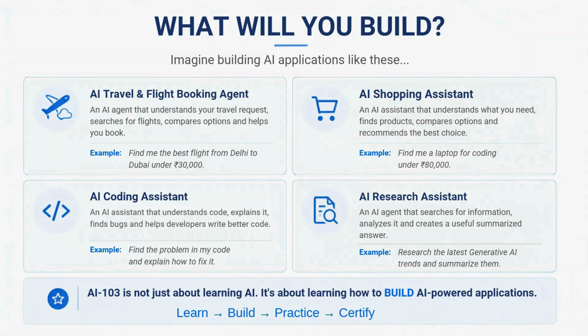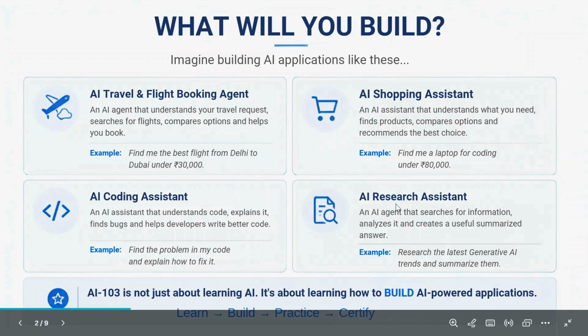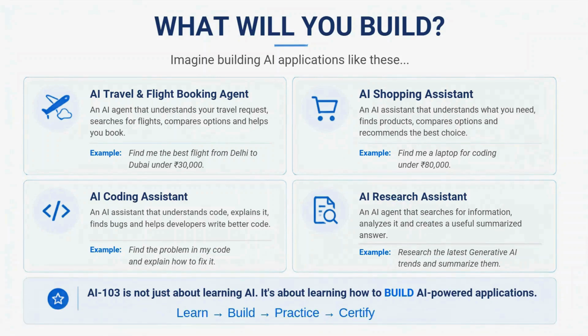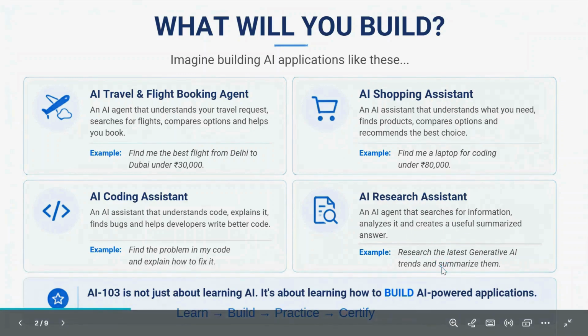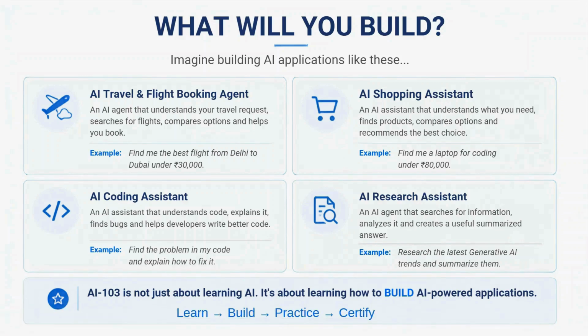Then we have, last, the AI research assistant. Suppose the user asks, research the latest generative AI trends and summarize them. Instead of manually searching through many different sources, an AI powered application can search for the information, analyze it, and provide a useful summarized answer.